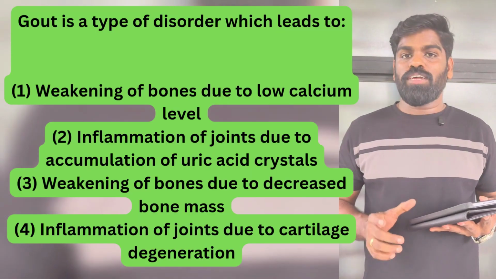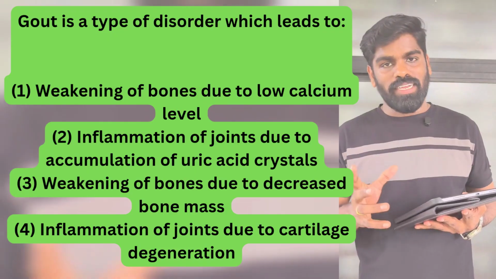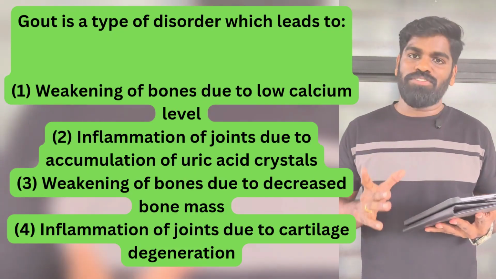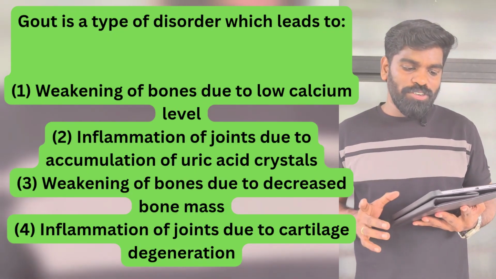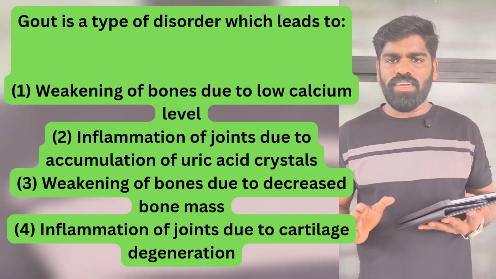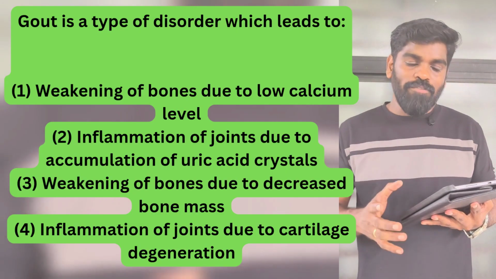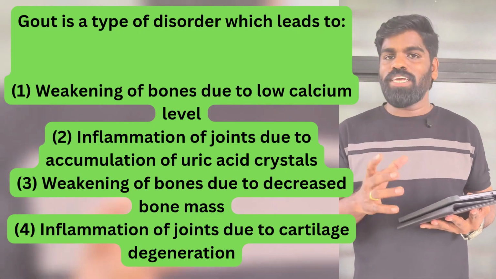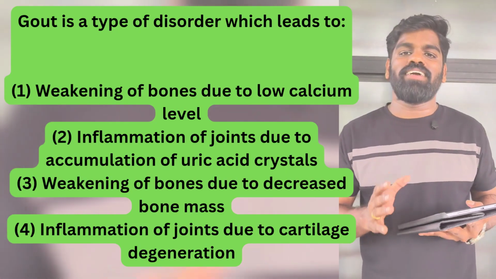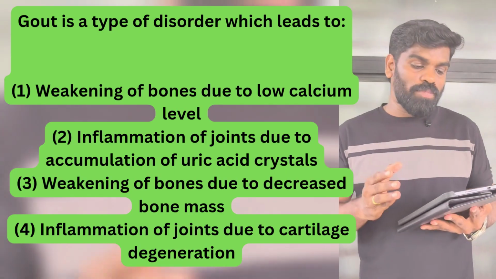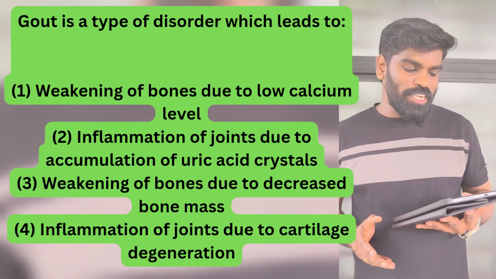Now the next question: gout is a type of disorder which leads to, first one, weakening of bones due to low calcium level. That is wrong, it is not weakening of bones due to low calcium level. Next, inflammation of joints due to accumulation of uric acid crystals. Yes, that is the correct answer, inflammation of joints due to accumulation of uric acid.